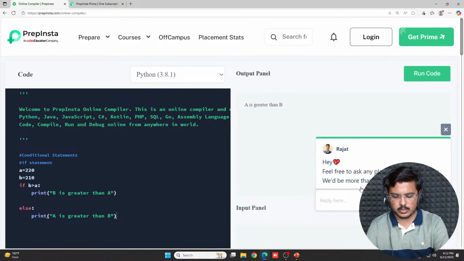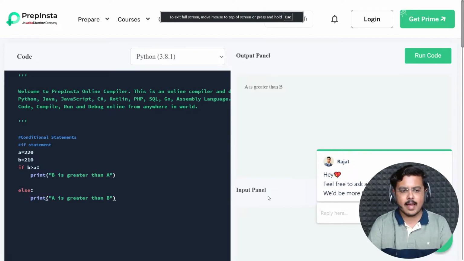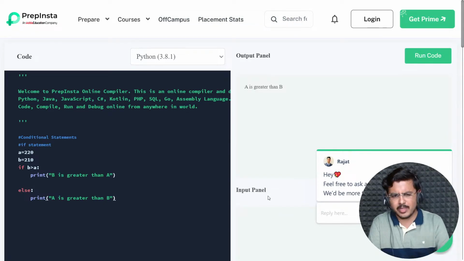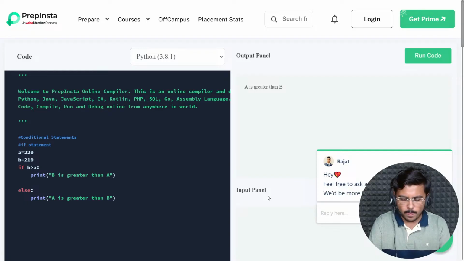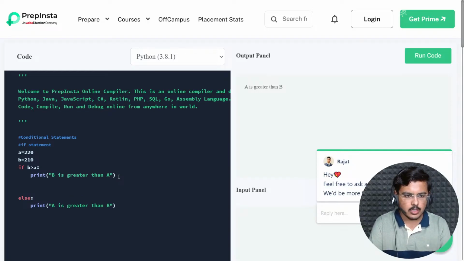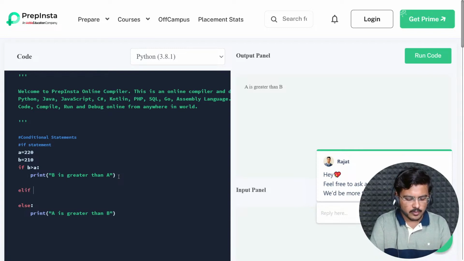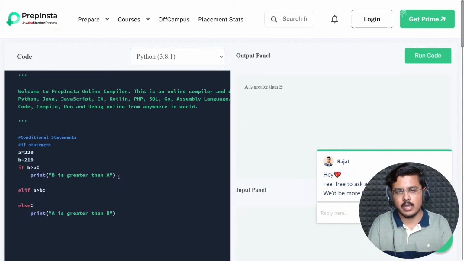Let's come back to the studies, and we have else. So I hope if and else are very basic. They're pretty much clear to you. Now, what if I tell you there was one more thing that I had earlier mentioned, elif, correct? So you had elif here, correct? And here in elif, if I write a greater than b, fine. So basically this is nothing but else if, which in other languages it is else if, in Python it is elif, fine.